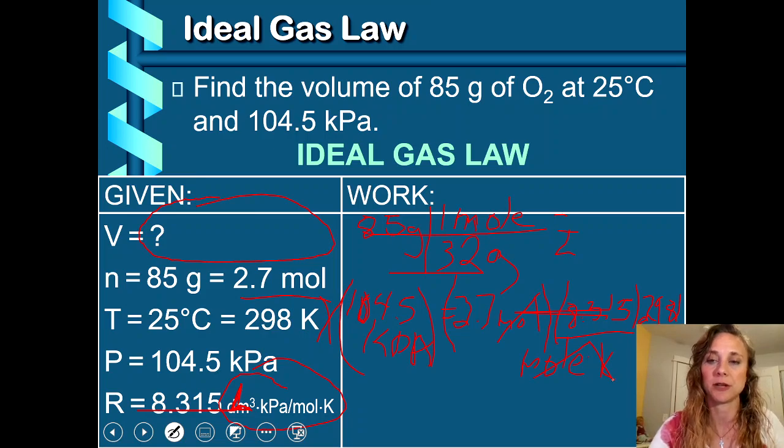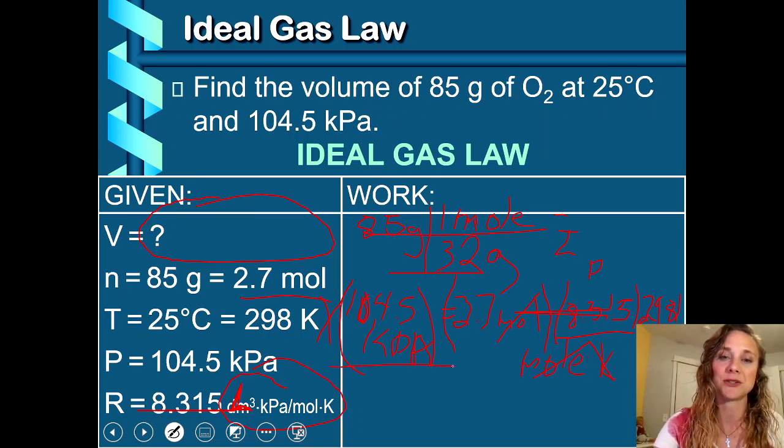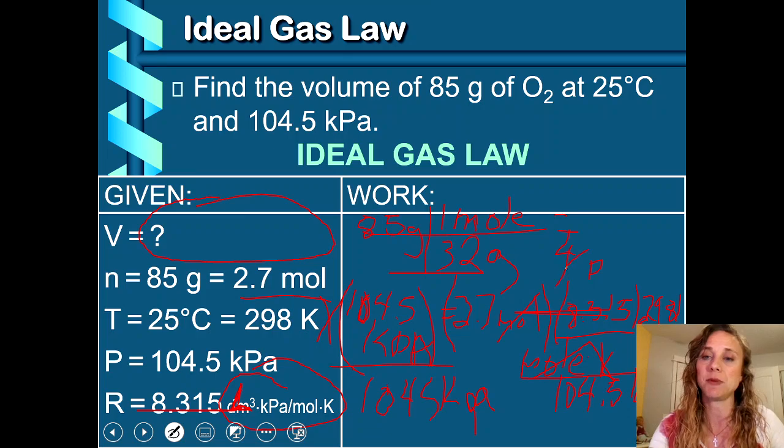Kelvin on top cancels Kelvin on bottom. kPa would be on top, but you would divide each side by 104.5 kPa. So the kPa would cancel out if you had kPa for this R value on top. Okay, making a mess of this.